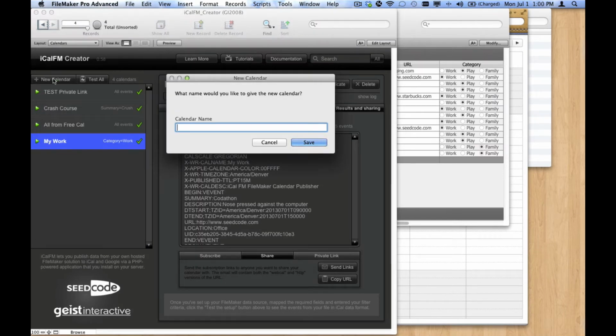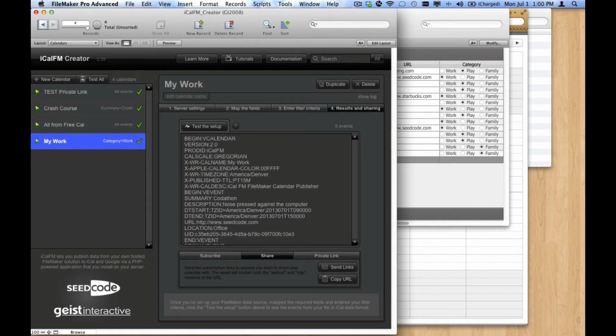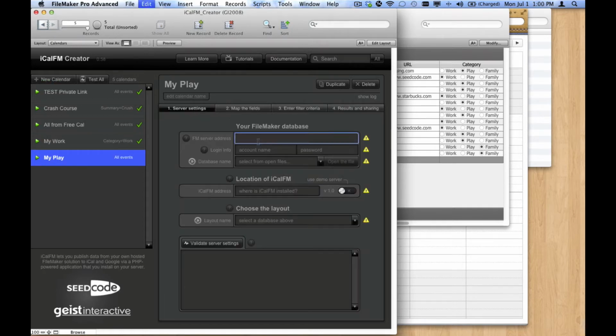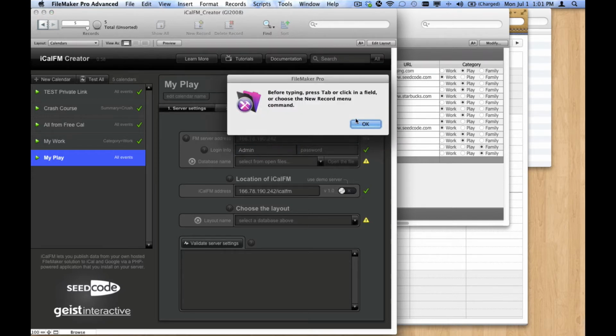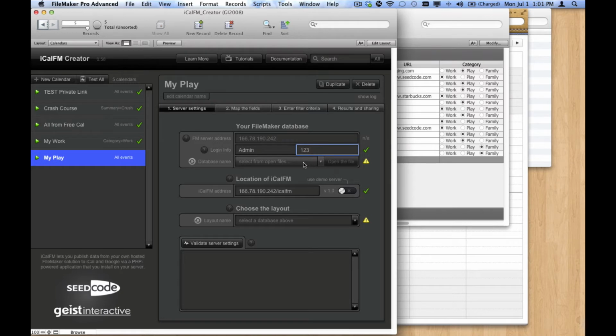I'm going to create a new calendar called My Play, and the server settings are here. I'm going to paste in my FileMaker server address and the login information. Then from the list of open files, I'm going to choose my file Appointments, and from that file I'm going to choose from the layouts, which is this layout named Appointment. Okay, so everything looks good so far.